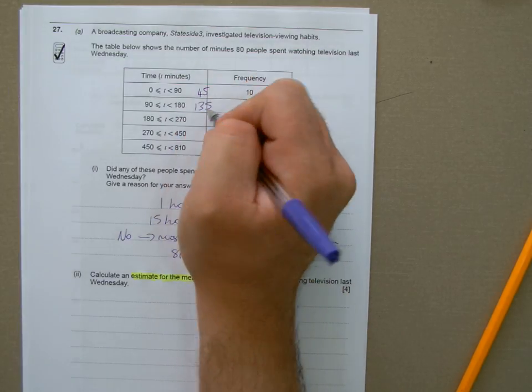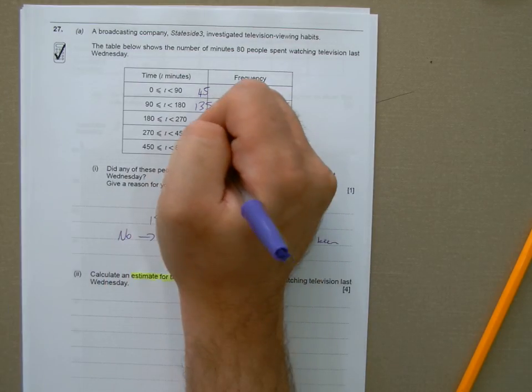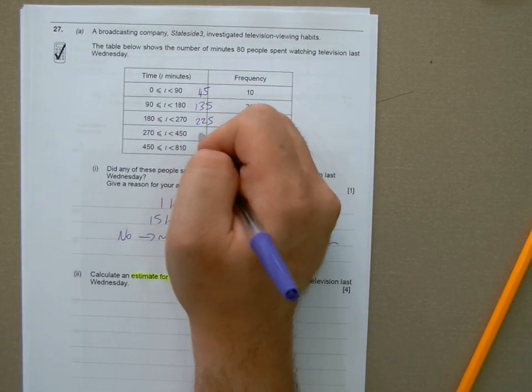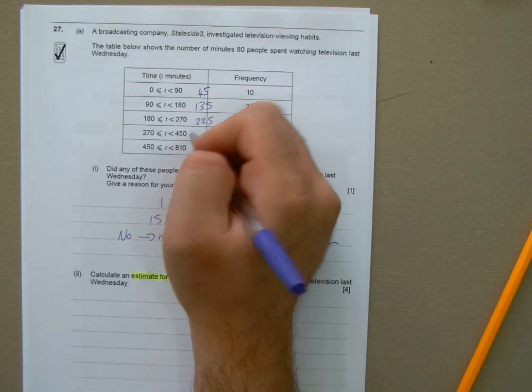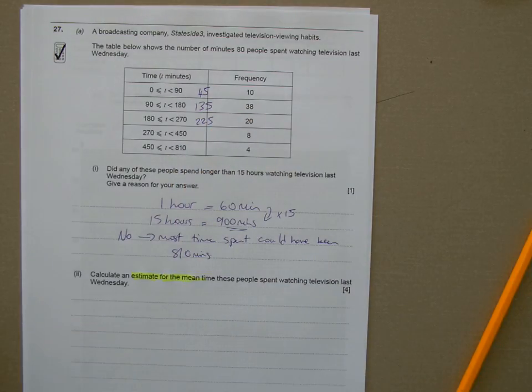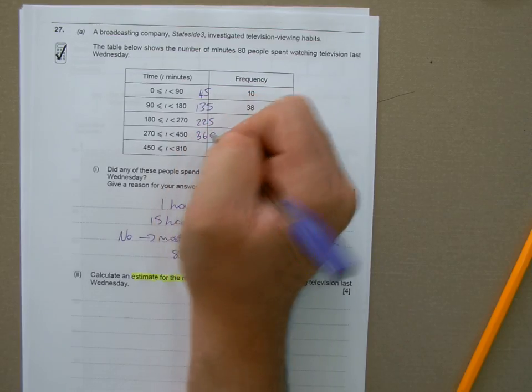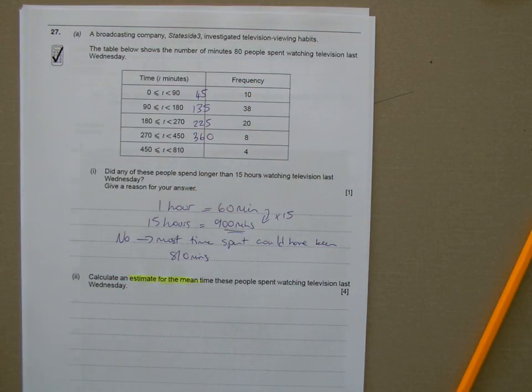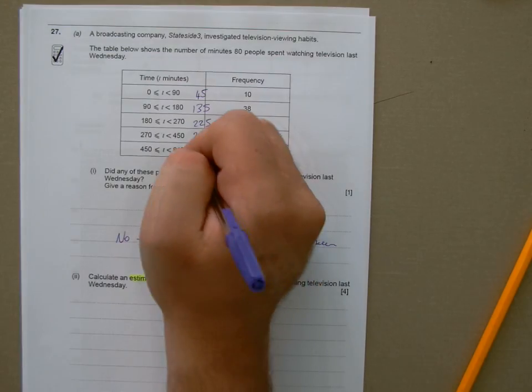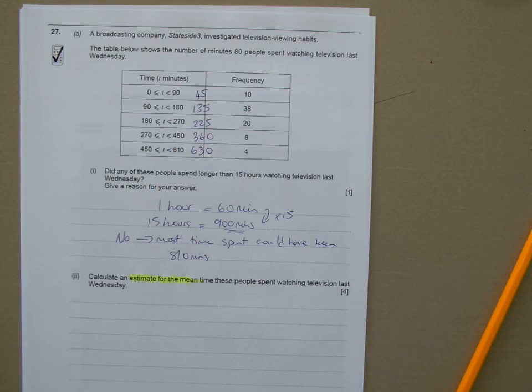Midpoint there is 135. Midpoint there is 225. Midpoint there is, I don't know what that is. If you're not sure what it is, add the two values and then divide by 2. So add those two values, and then divide by 2. So I got 360 there, and the same then with the last group. Add the two values, 450 plus 810 is 1260. Divide by 2, and we get 630 for the midpoint. So those are the times.